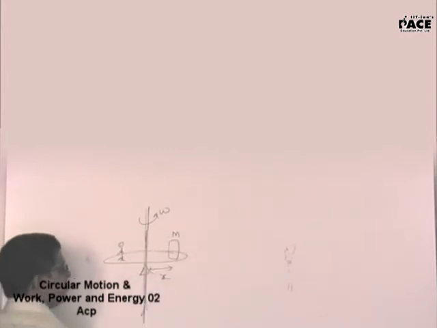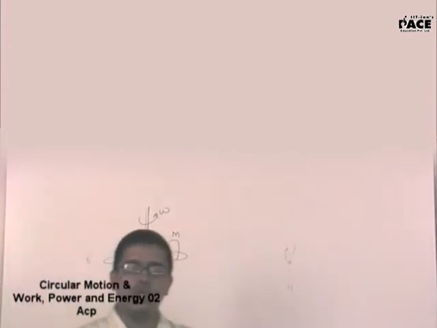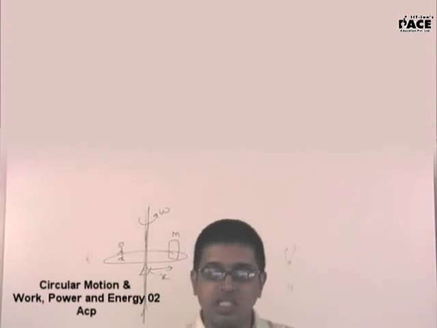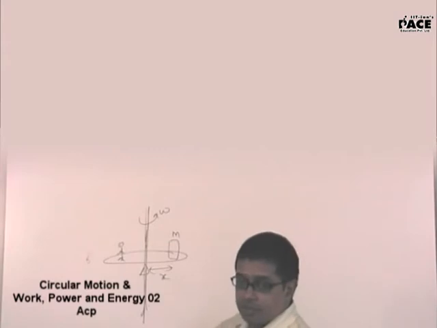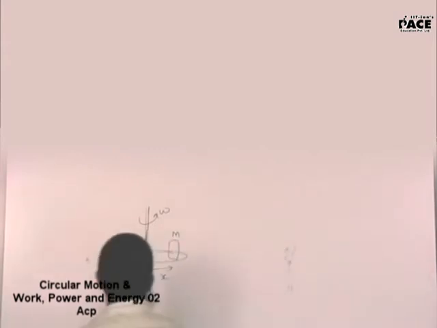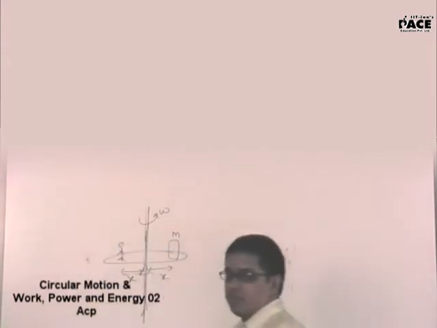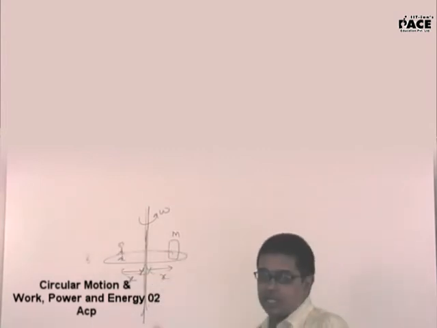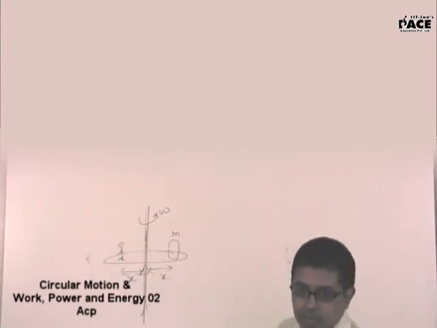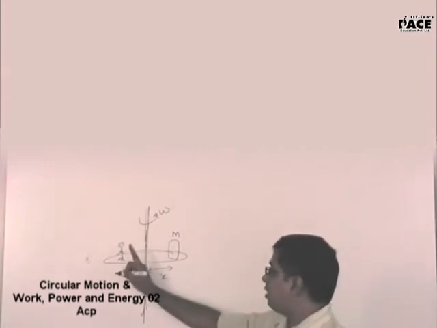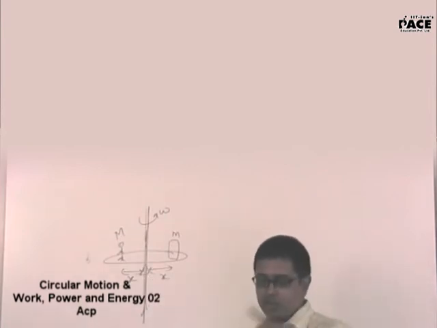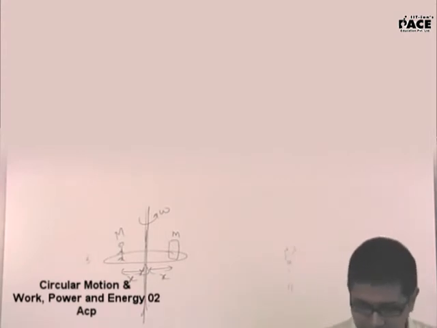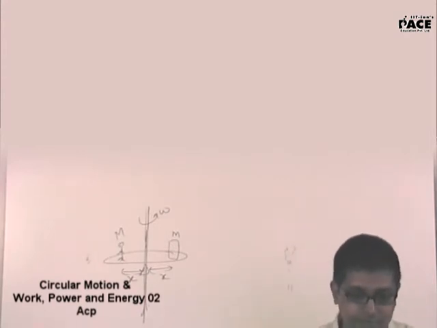Now say there is sufficient friction for both of them to prevent slipping. Both of them are not slipping. Both of them are going about in a circular track and the radii of both of them are the same. That man is diametrically on the opposite side. Take his mass to be capital M, and friction is sufficient to provide the centripetal force for both of them.